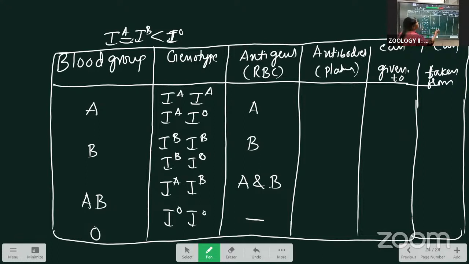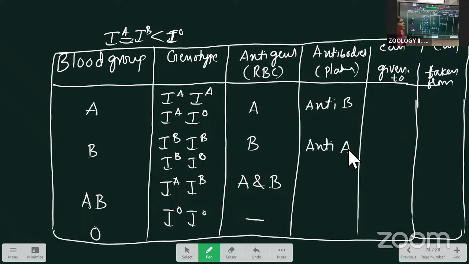Next are the antibodies. Here, I am adding the reverse. For the A group, I am writing anti-B, the opposite antibody that is present in the plasma. Next, the B blood group has anti-A.